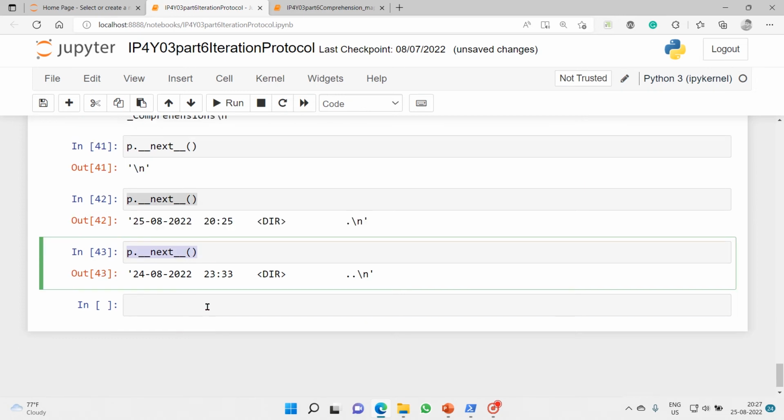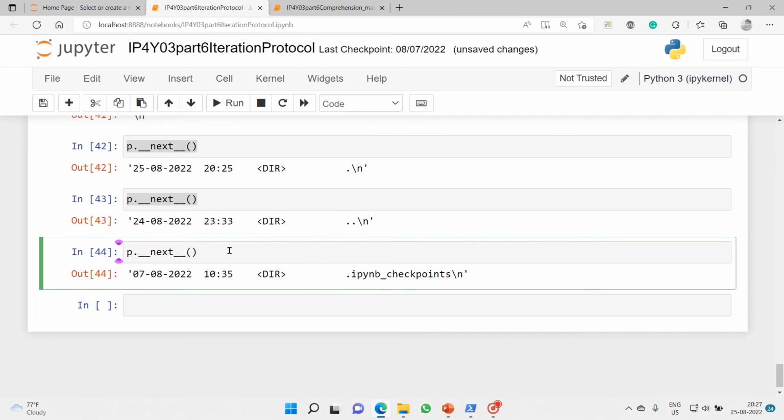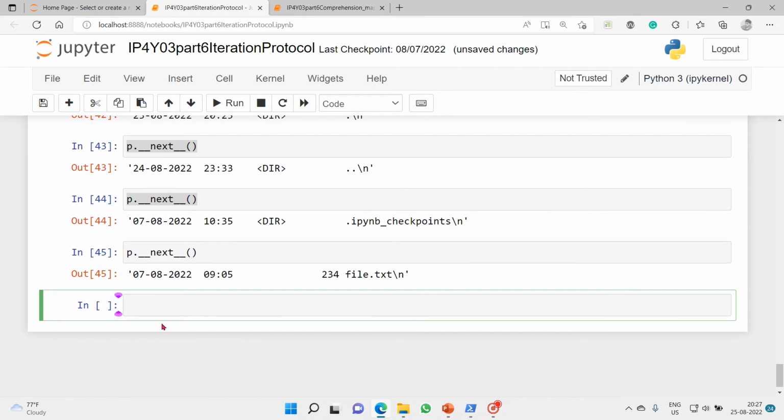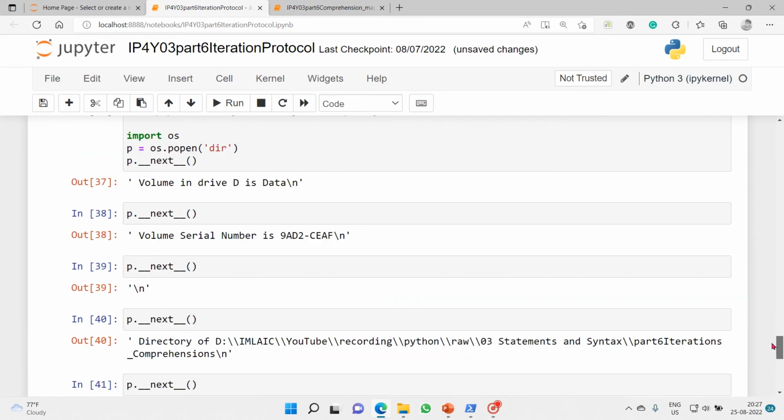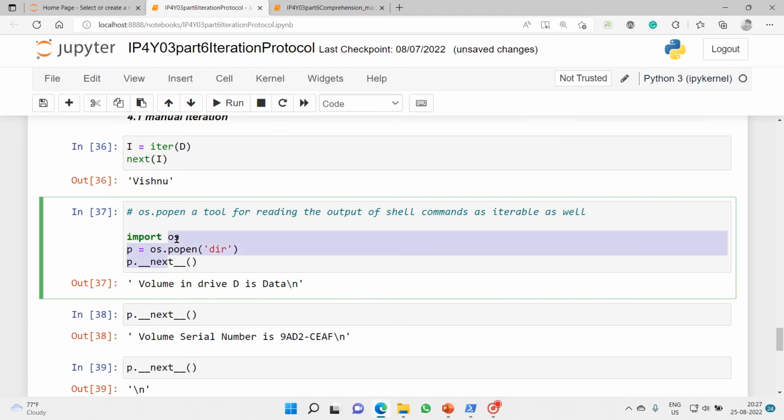So this is how we get some information from your OS. So basically the os module is used to communicate with your operating system through Python, and it consists of different attributes and methods to do the same.